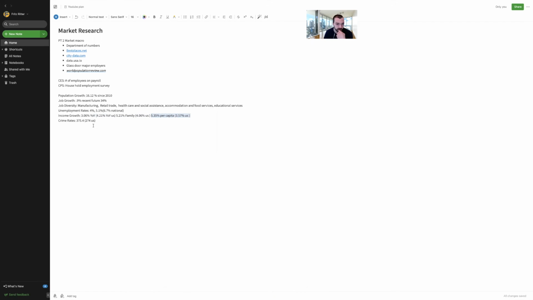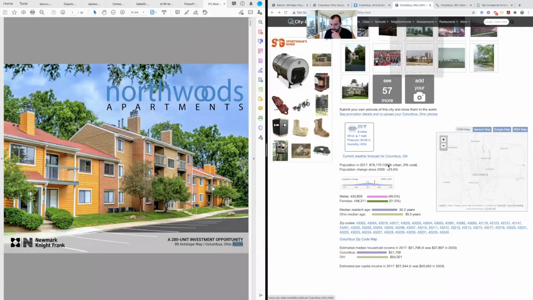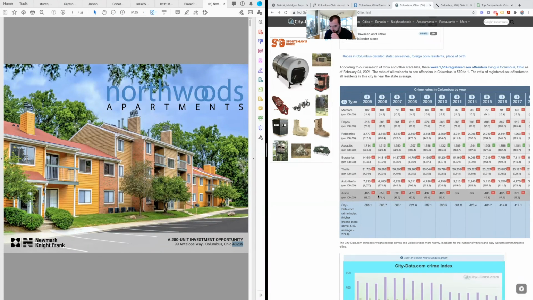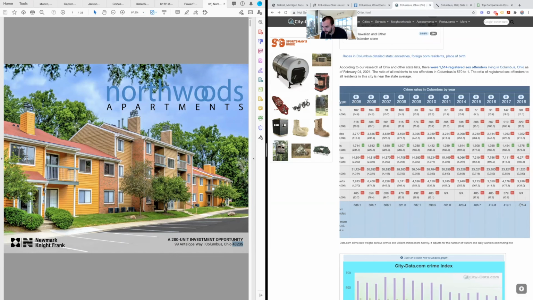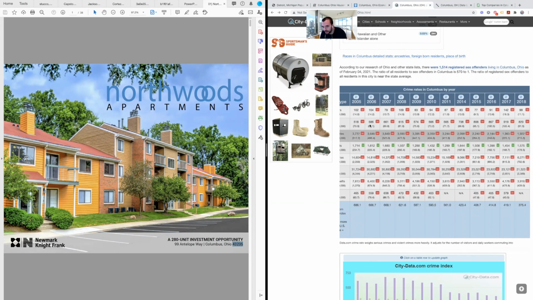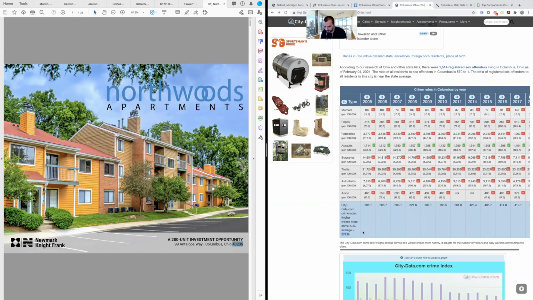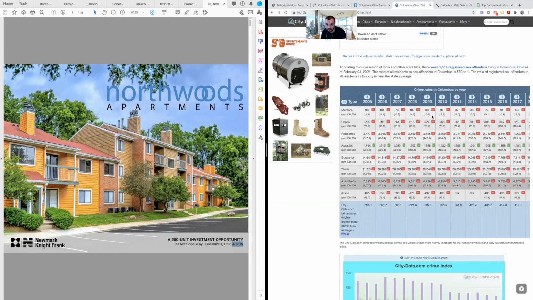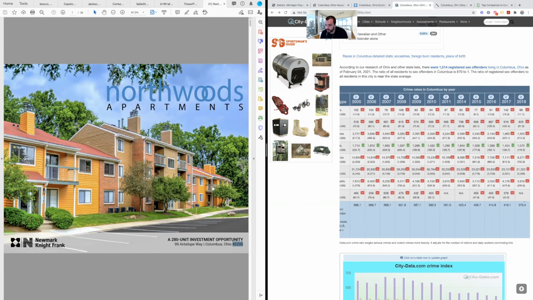And then crime rate is where you'll look here in city data, and they'll normally have a nice little table here for us where you can see the crime trends. And since 2005, you can see that crime has been trending down, which is a very good sign. And then you can see right here in 2018, they have it at 375.4. US average is around 274, so a little bit higher than that, but I wouldn't say it's a super red flag just because it's only 100 more. Could have been anything around here. But that's where I would put a lot of my data.